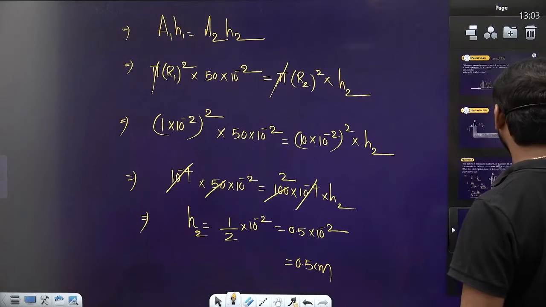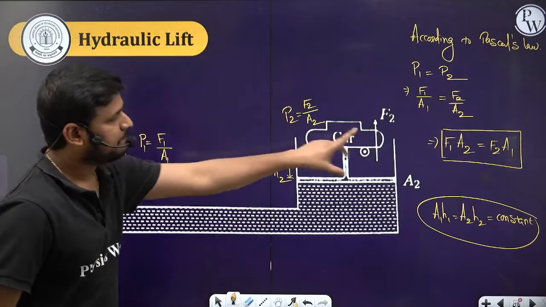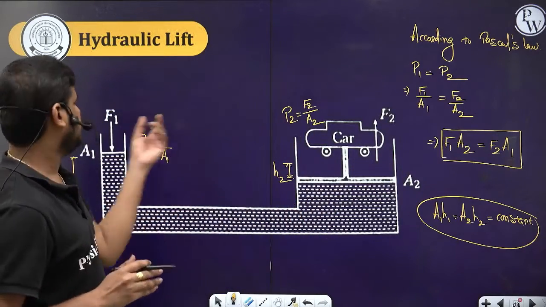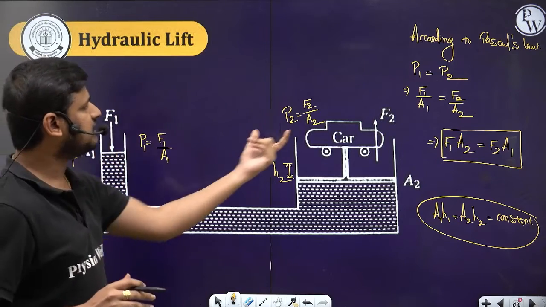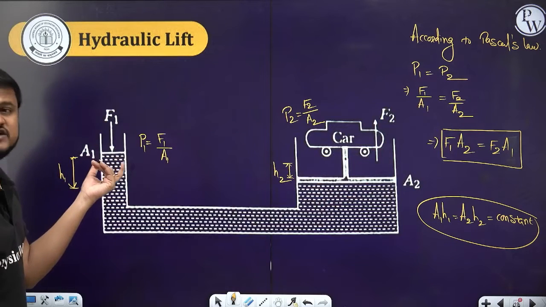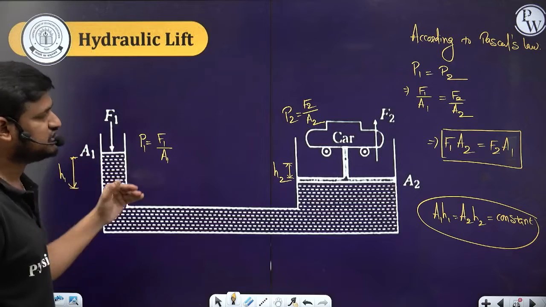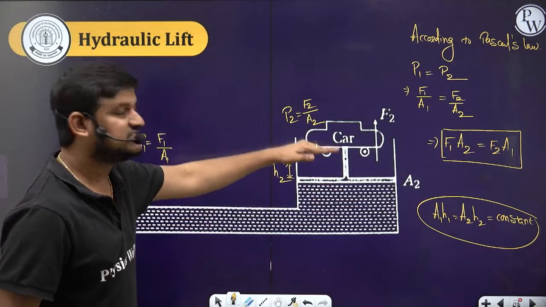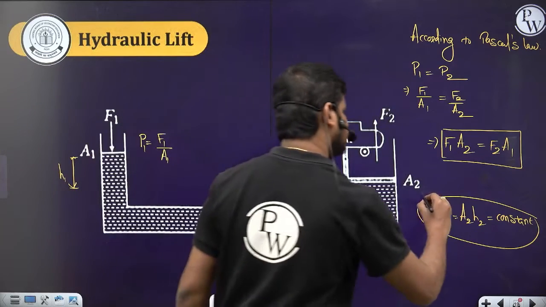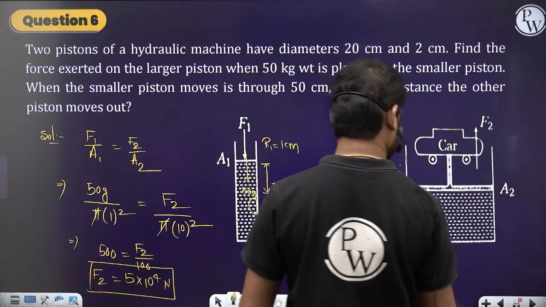In hydraulic lift questions, you have to do two things. One is the pressure is distributed uniformly. So the pressure F1 by A1 and the pressure F2 by A2 should be equal, and you can also apply the conservation of volume. Let's suppose it has gone down by H1 height, then it raised by some H2 height, so A1 H1 is equal to A2 H2. So this is the concept. Clear guys?